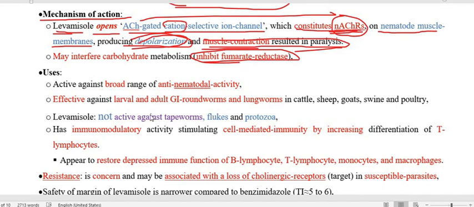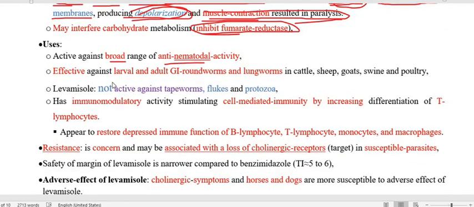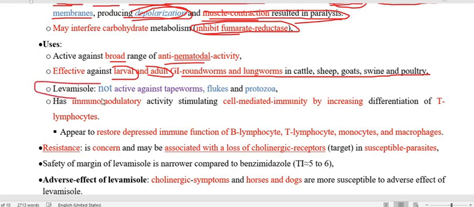Regarding therapeutic use, levamisole has broad spectrum anti-nematodal activity, acting against both larvae and adults of the GI roundworms and lungworms in cattle, sheep, goat, swine and poultry. And this levamisole is not active against tapeworm, fluke and protozoa.